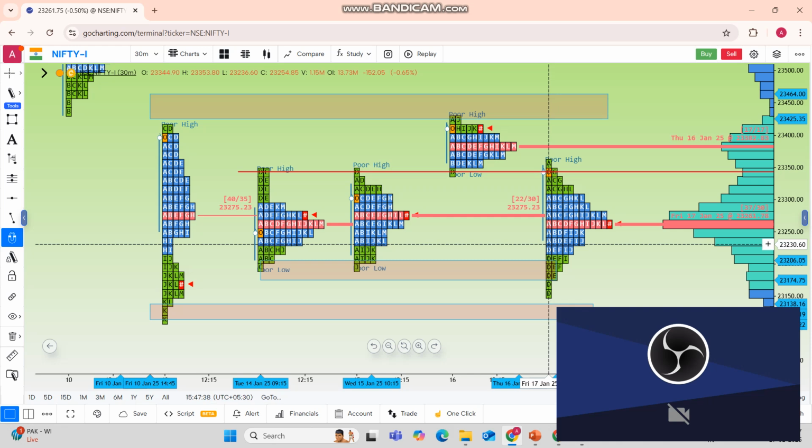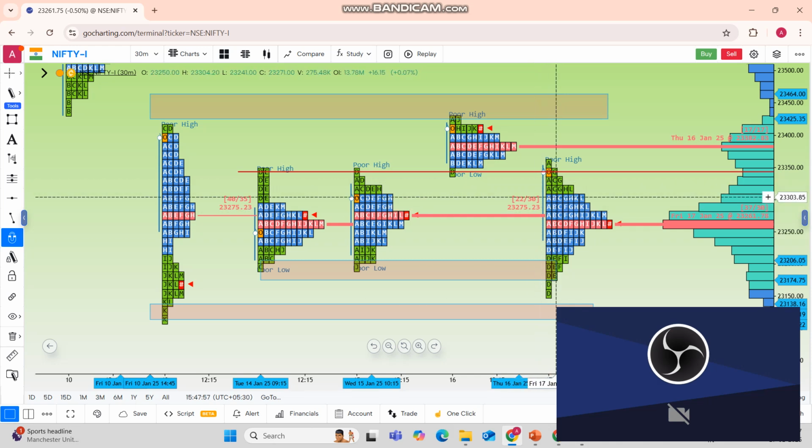And initially what happened, Axis Bank was having a gap down because of results. So hence Bank Nifty and private banks as well were down today. So Bank Nifty is again down, and supportively Reliance is also down because it opened high, and it was trying to fill the gap of yesterday's and today's gap. So that's why Nifty again fell from the IB extension, having its PPOC at the level of 23,250.